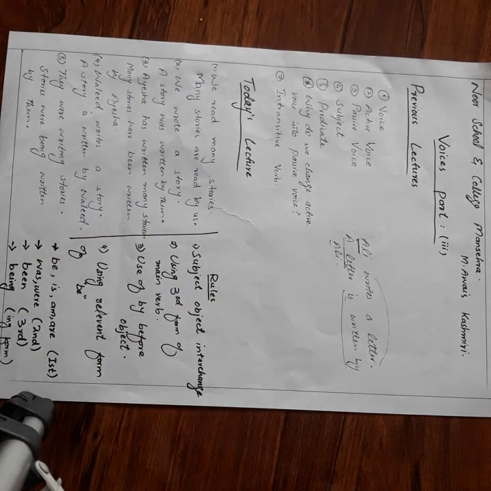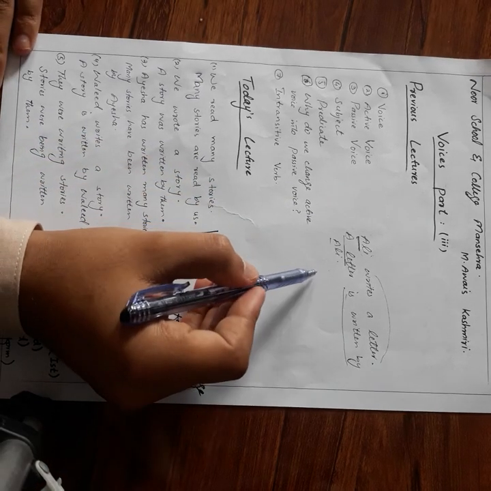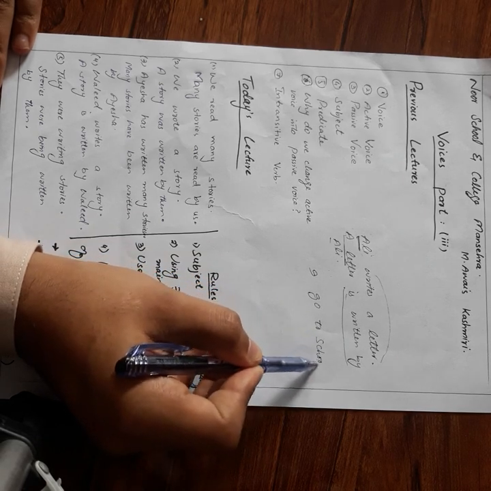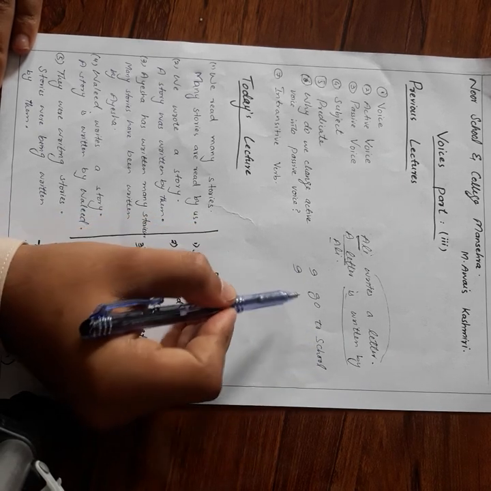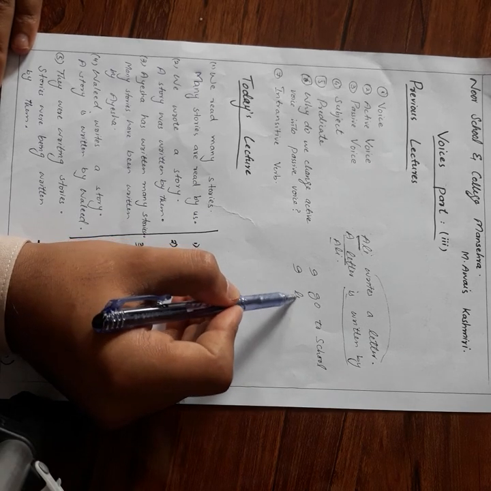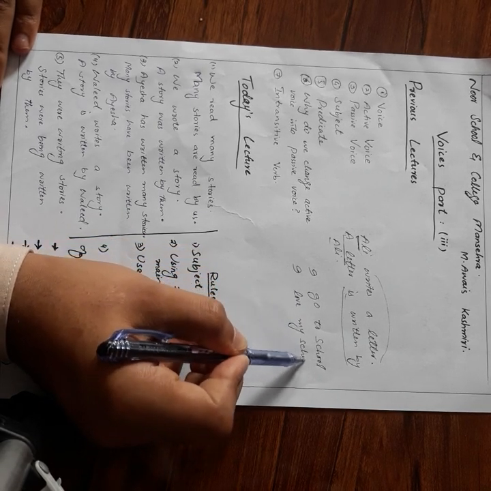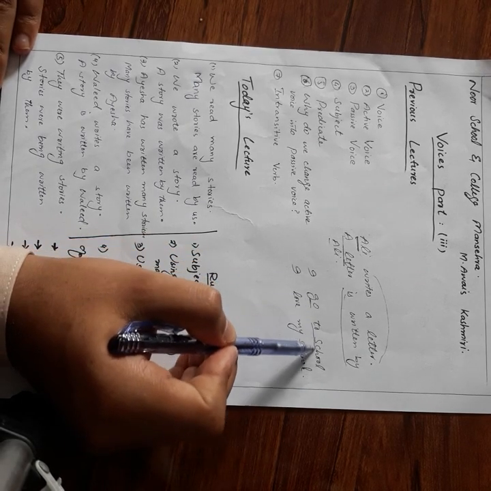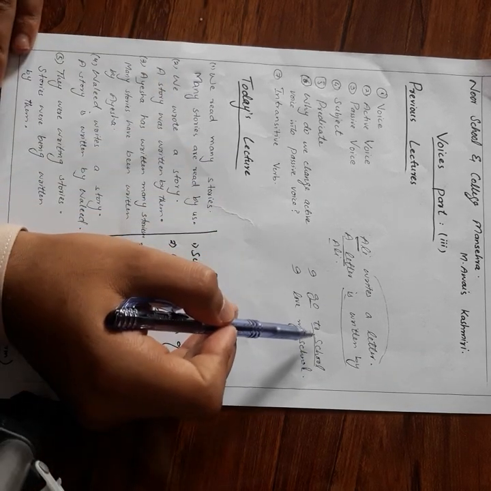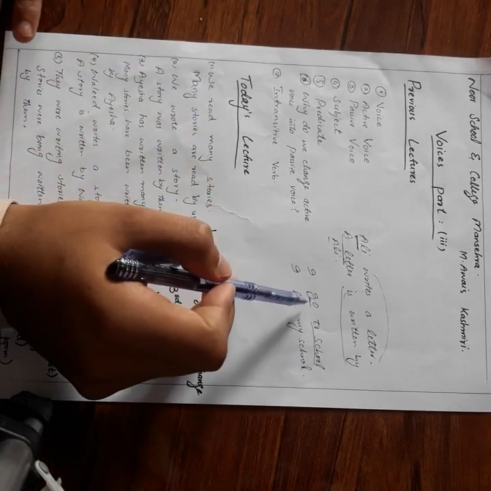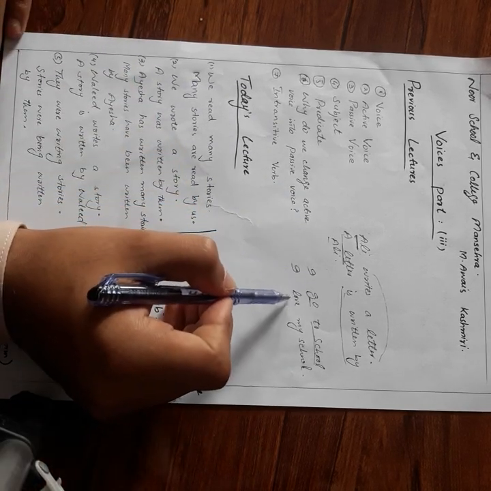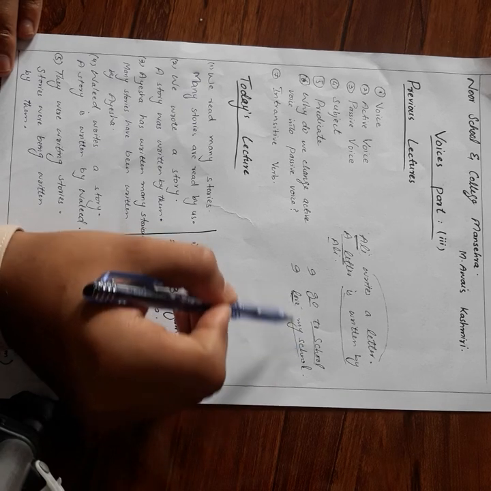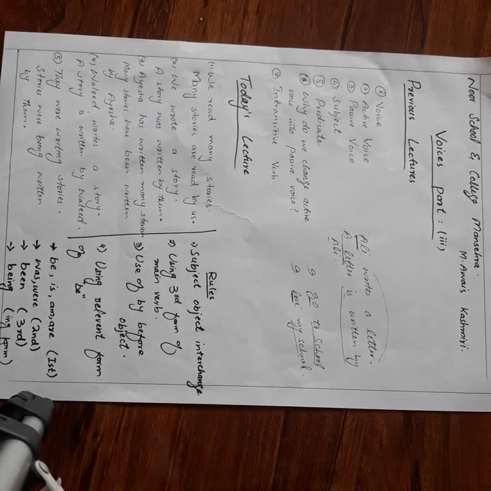Then intransitive verb, like I go to school, I love my school. In first sentence you can see that action is not directly passing to object, or action does not have a recipient. So such verbs are intransitive verbs, and when action is directly passing to object, means when action has a recipient, then it is transitive verb.